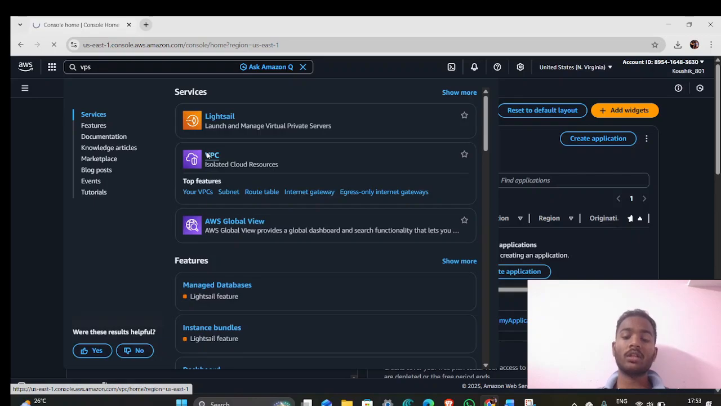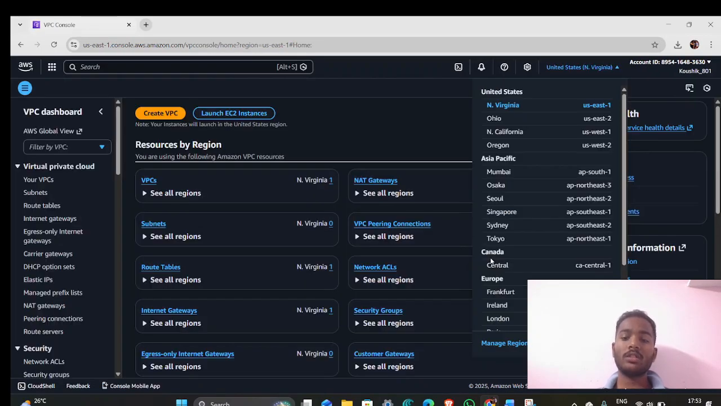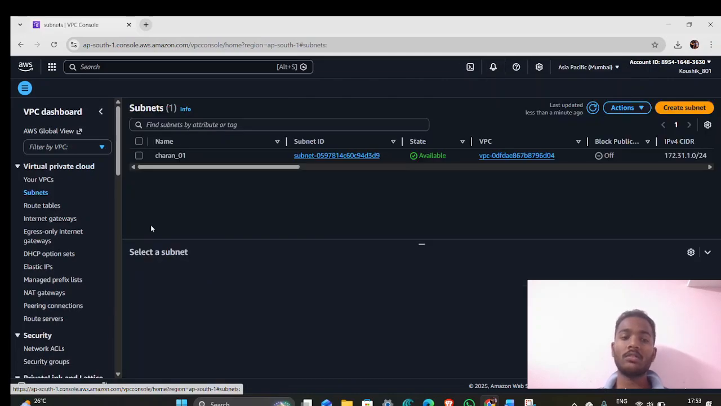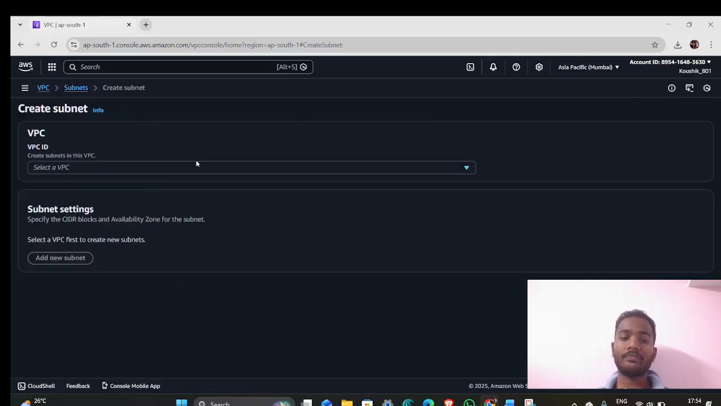Here, this is the VPC. We create this VPC. We select the Asia Pacific Mumbai, ap-south-1 region. A VPC already exists, and inside this VPC, we will create subnets and run an EC2 instance. We created this.